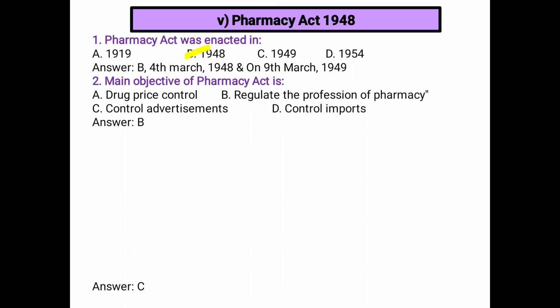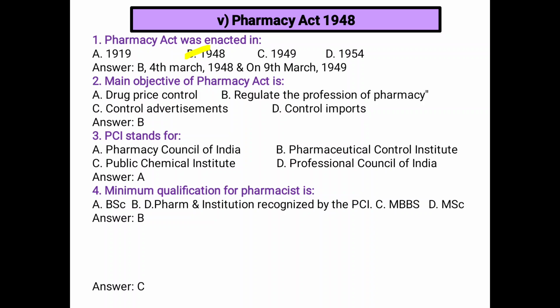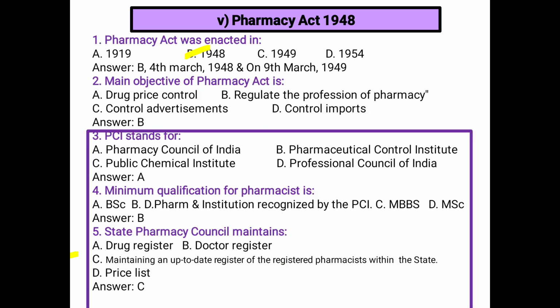The main objective of the Pharmacy Act is A. Drug price control, B. Regulate the profession of pharmacy, C. Control advertisement, and D. Control imports. B, regulate the profession of pharmacy, is the correct answer. Next, PCI stands for Pharmacy Council of India. Minimum qualification for a pharmacist is A. BSc, B. D Pharm, C. MBBS, and D. MSc. So D Pharm. The State Pharmacy Council maintains, C is the correct answer, an up-to-date register of registered pharmacists within the state.